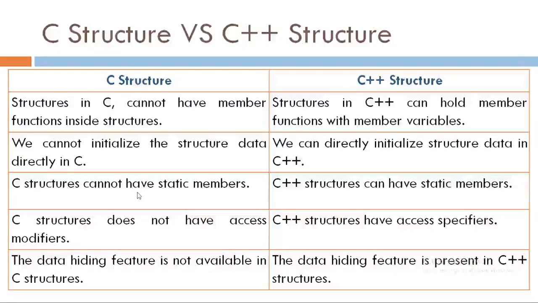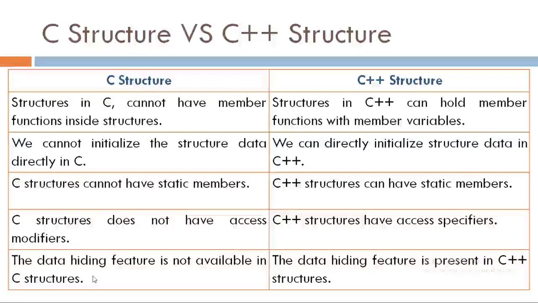One more difference, C structures cannot have static members, while C++ structures can have static members. Another difference, C structures does not have access modifiers like private, public and protected, while in C++ structures have access specifiers like private and public.